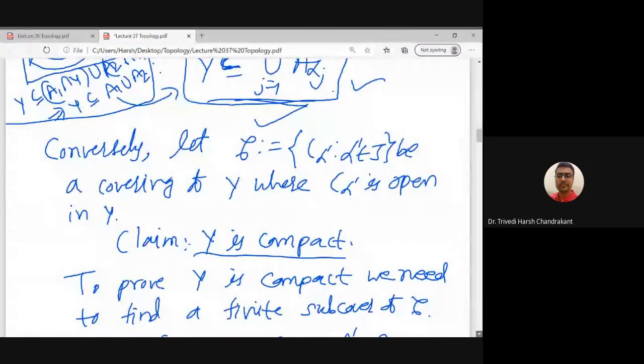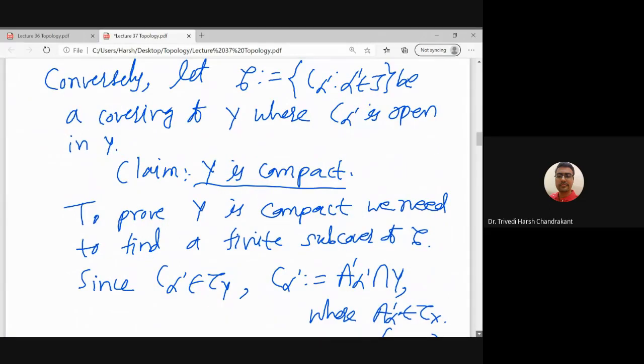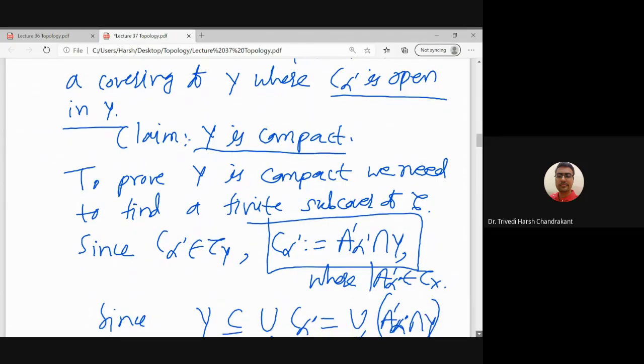So C alpha dash is an open cover of Y, and C alpha dash is open in Y. That means each C alpha dash is of the form A dash alpha dash intersection Y, where A dash alpha dash is an element of tau X. Here I am using A dash because we already used A alpha earlier. To not get confused, I am using A dash alpha dash.